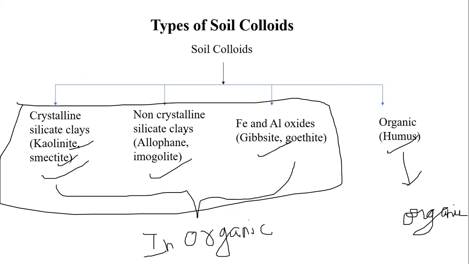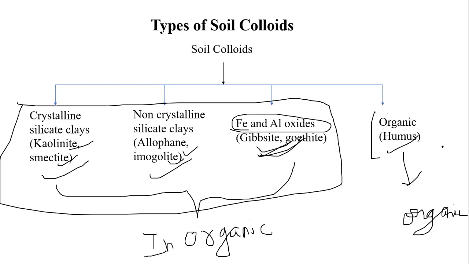And in non-crystalline clays, students, there will be no proper arrangement of a crystal lattice. You can't see any proper arrangement of units or crystal lattice in non-crystalline clay. Examples are allophane and imogolite. These two are the best examples of non-crystalline structure. Coming to another one, students, the iron aluminum oxides, especially gibbsite and goethite. These two oxide colloids play a major role, especially from the point of view of agriculture. These colloids are very important in acid soils, where we can see this type of colloid is predominant.